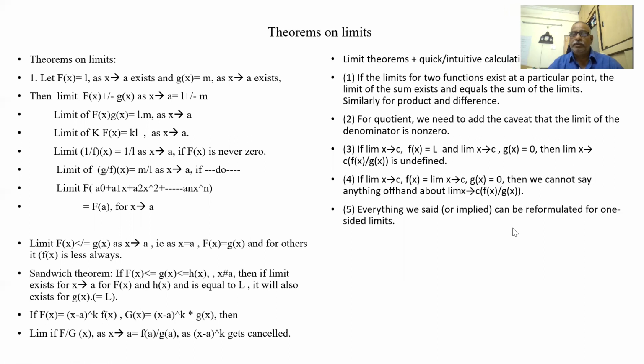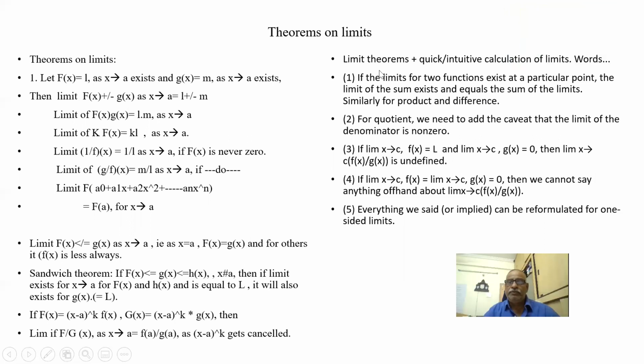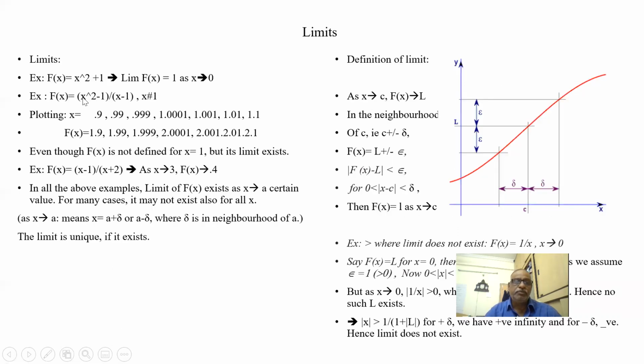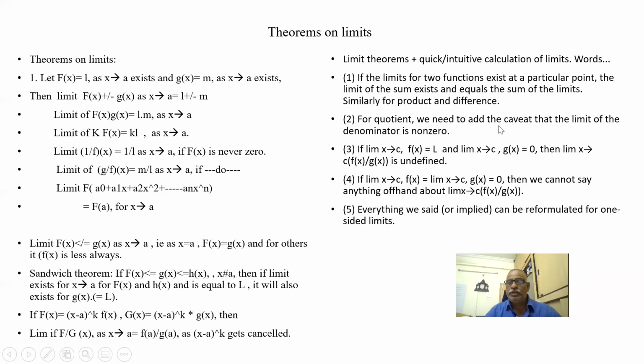Here it is the same thing. If the limits of two functions f of x and g of x exist at a point a, then their sum, difference and multiplication exist: L plus m, L into m, L by m all exist. For the quotient, we need to add a caveat that the limit of the denominator is non-zero. Here we have converted x plus 1 into x minus 1, x minus 1 getting cancelled. So the denominator 0 point we have eliminated, and so we can find the limit.